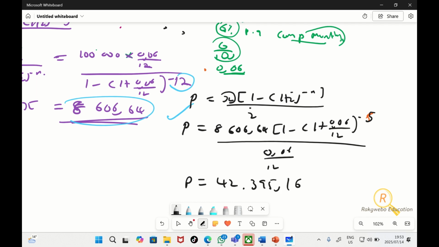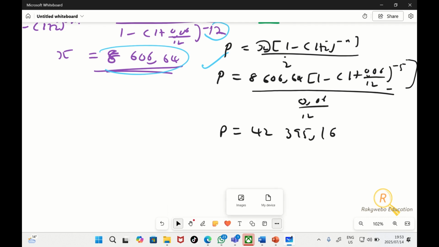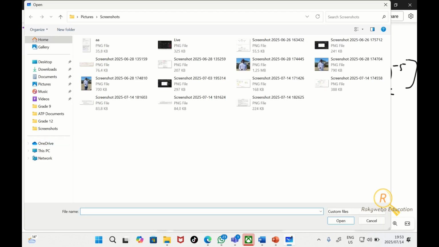$42,395.16. Did I punch it, did I write it the right way? Is it the correct one? If you get an error, please tell me. I forgot this last bracket here. Please, guys, do you all get the same answer? If you find difficulty in punching, just let me know so I can help you. I'll also load my calculator so that I can assist. Okay, good.